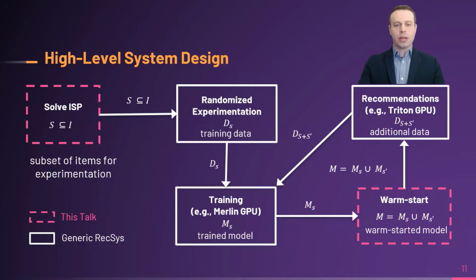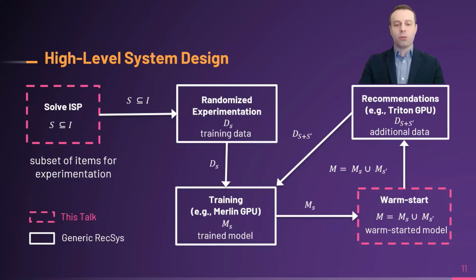At this point, I'd like to take a step back and talk about where does ISP fit in the bigger picture of recommender system architecture. Now imagine we are launching a new product. We start by solving the ISP and get a subset of items to include in our experiments. Then we go ahead and run randomized experiments to collect training data. Using the collected data, we train recommendation models. In order to train these machine learning models, we can take advantage of GPUs and the state-of-the-art recommender models.